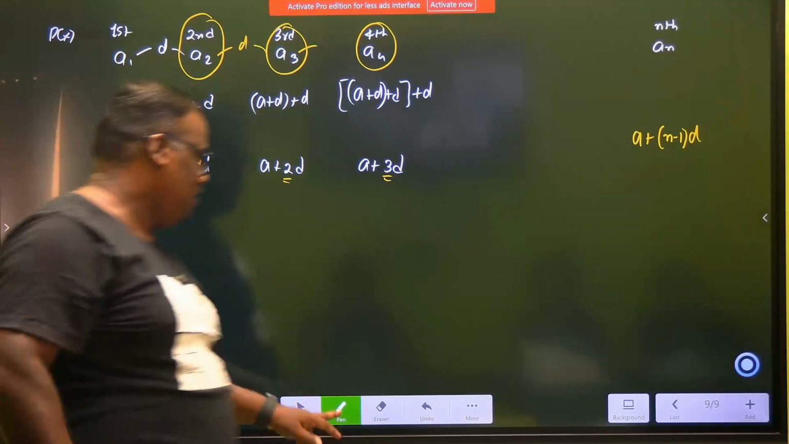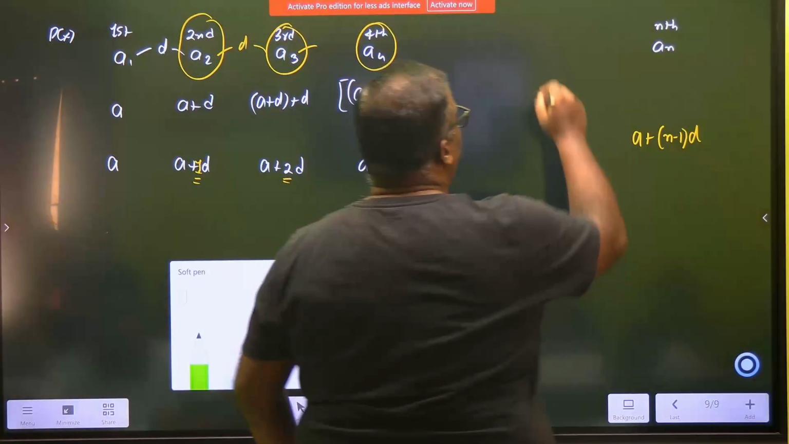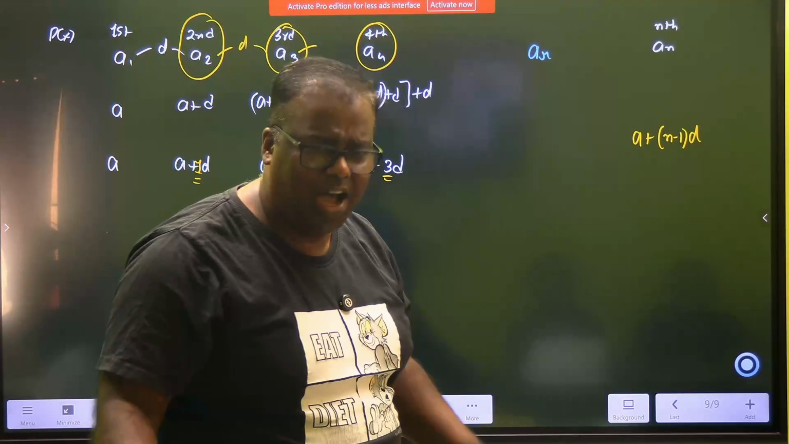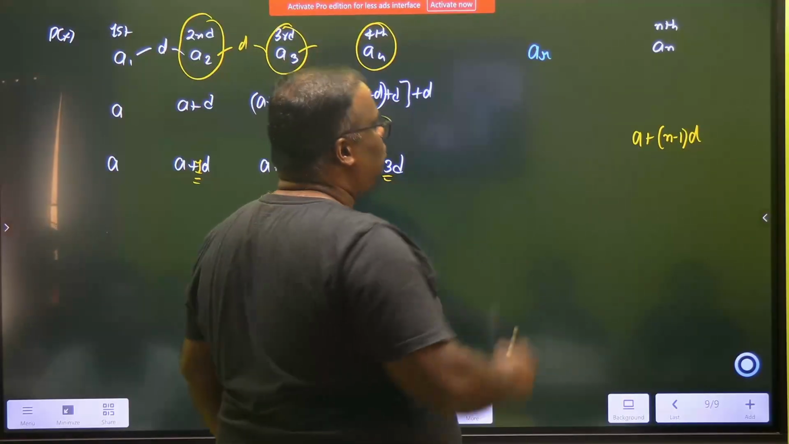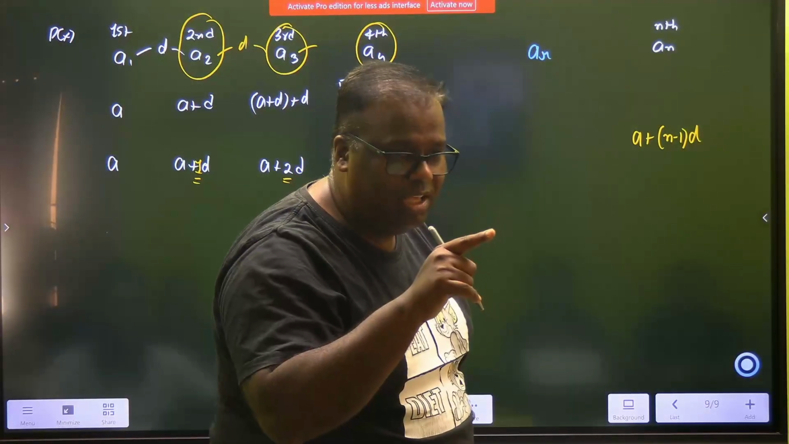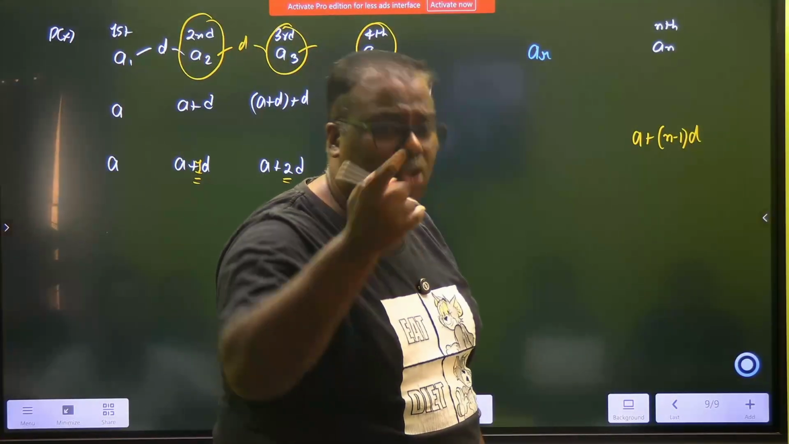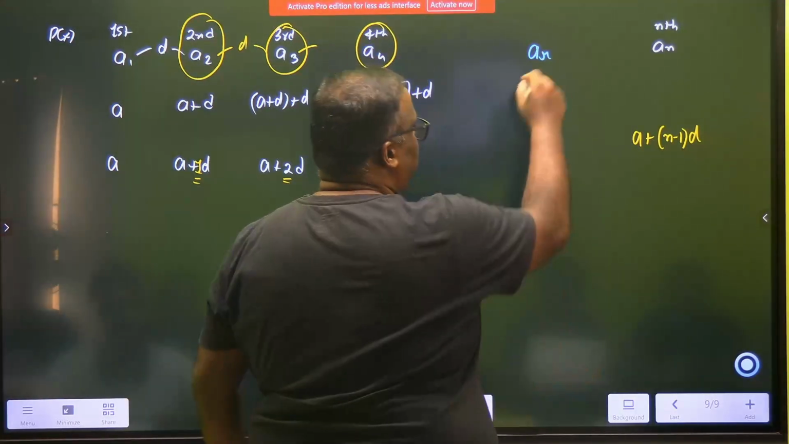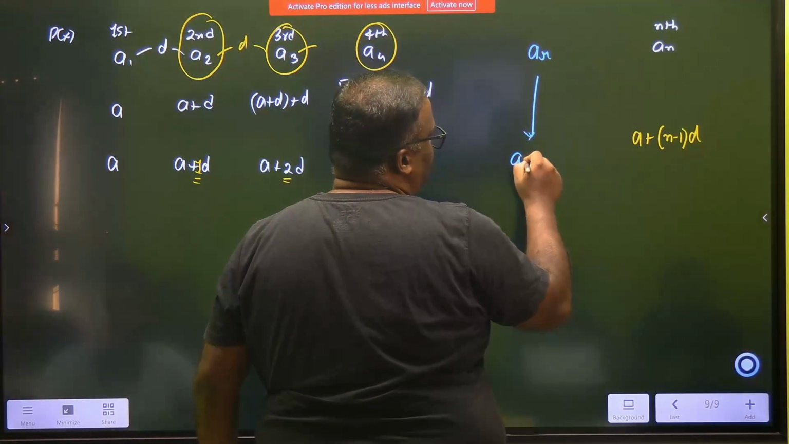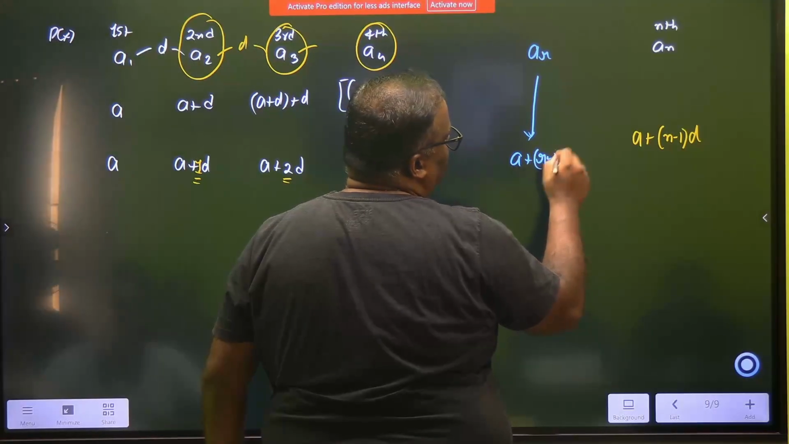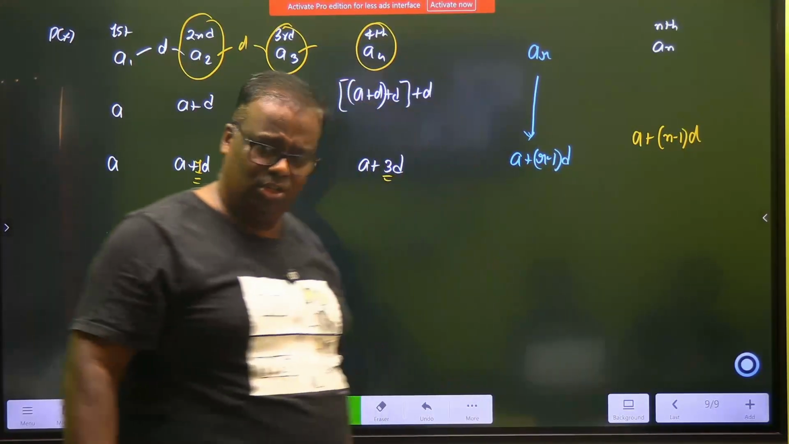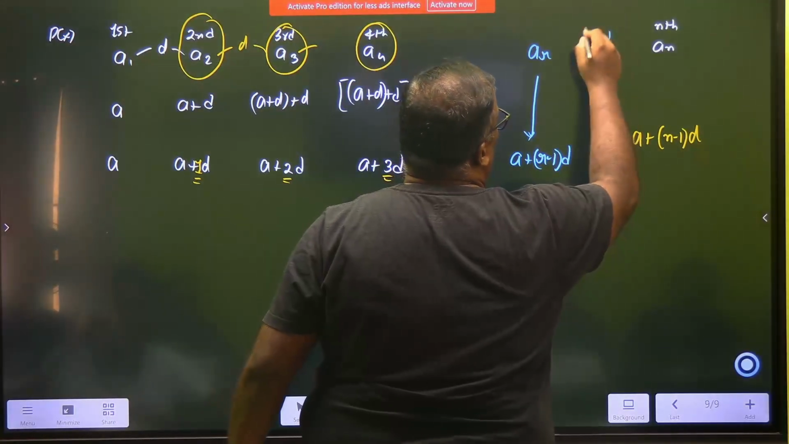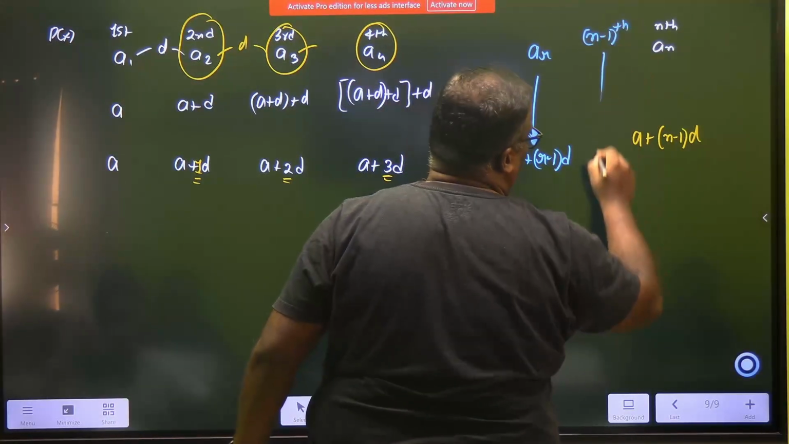So wait. I take some number here, which is some number AR. R is also some number. So for 4, I am putting 3. For any number, I will put that number minus 1. For R, I will put R minus 1. So this term will be A plus R minus 1 into D. Did you get it? Now, interesting is, what would you put for nth minus 1?